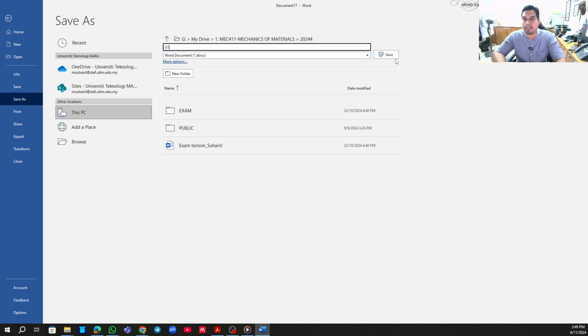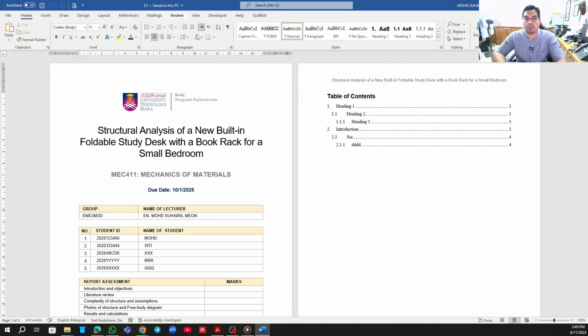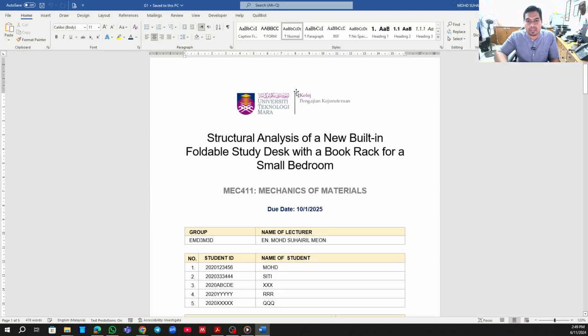I put it in my drive so I can save it. Now it's no longer a DOTX. Now everything should be in DOCX. Do not touch the first page. Let me make it bigger so that it will not form into two pages side by side. The title has already been generated by me, and the due date is 10 January 2025.